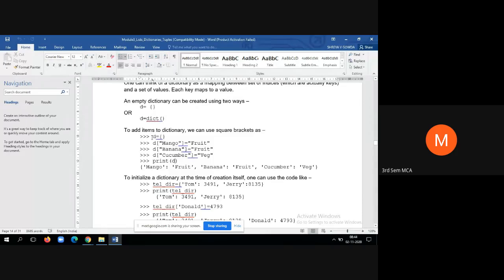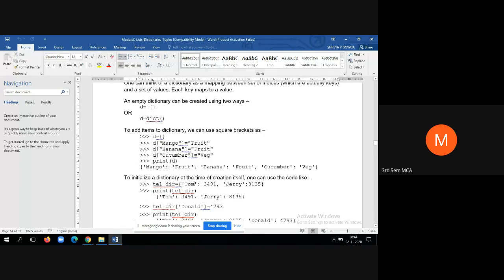Then how to initialize? This example is like creating an empty dictionary. After that, we have kept adding the elements one after the other. Now, for example, while creating the dictionary itself, if you want to initialize, how to do that? See here, telephone directory. In this example, we have considered names as the key and phone numbers as the values, which is actually not a good practice. It should be reversed. This is just for example demonstration.